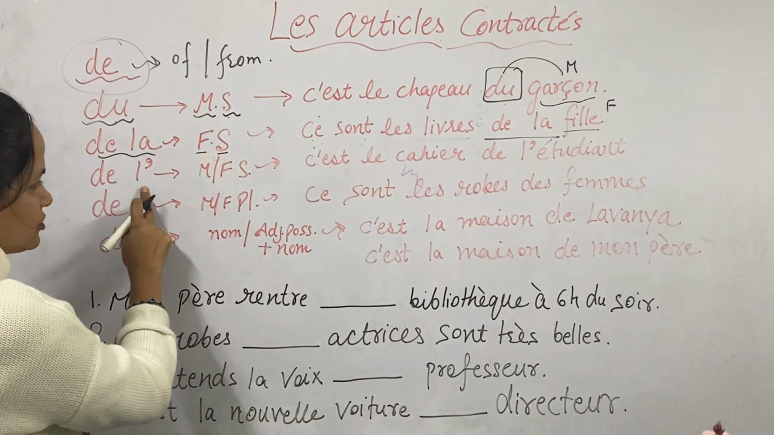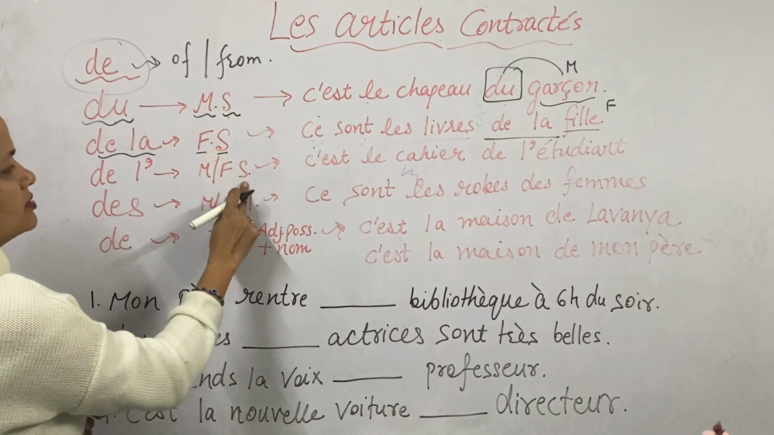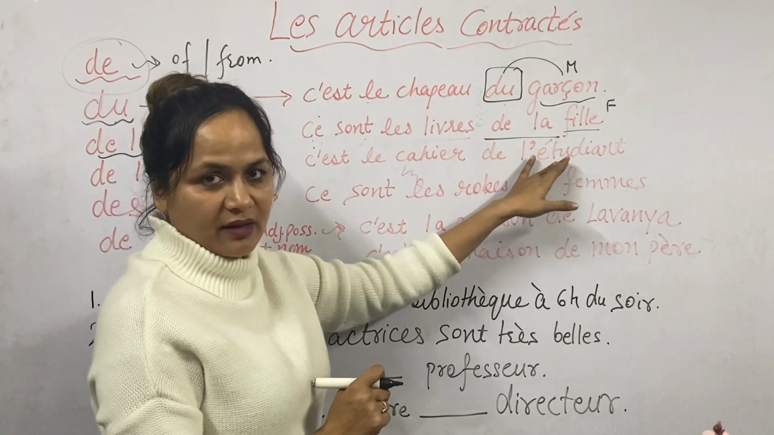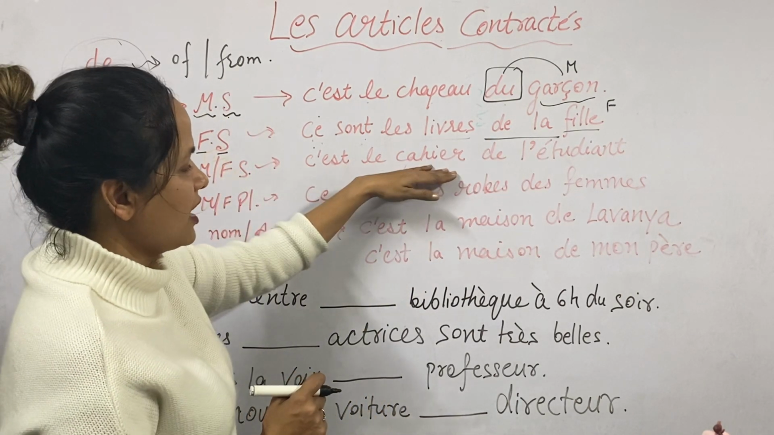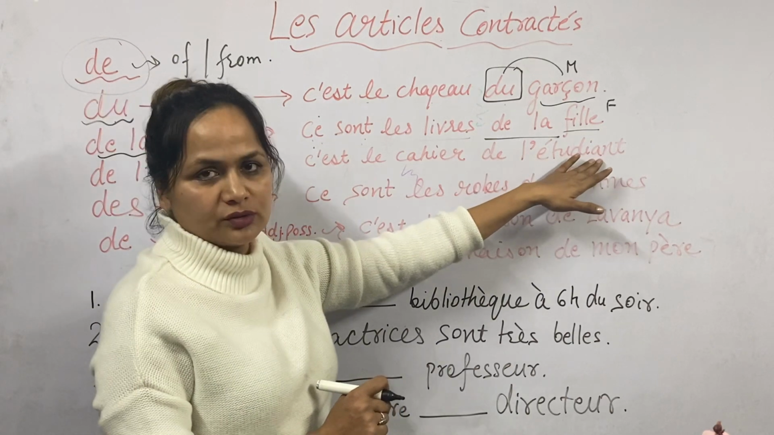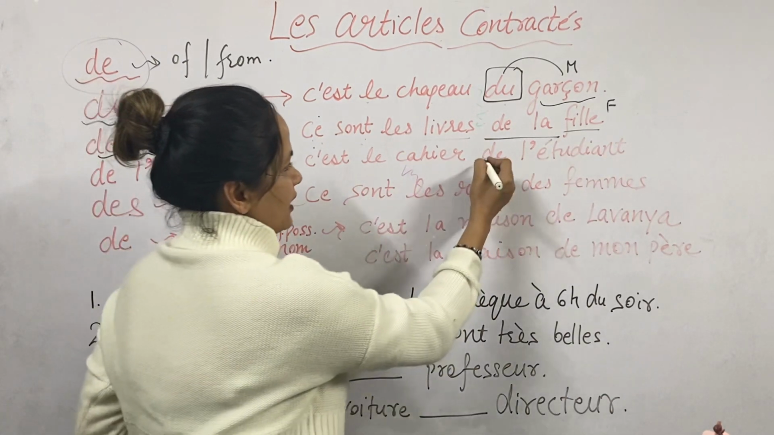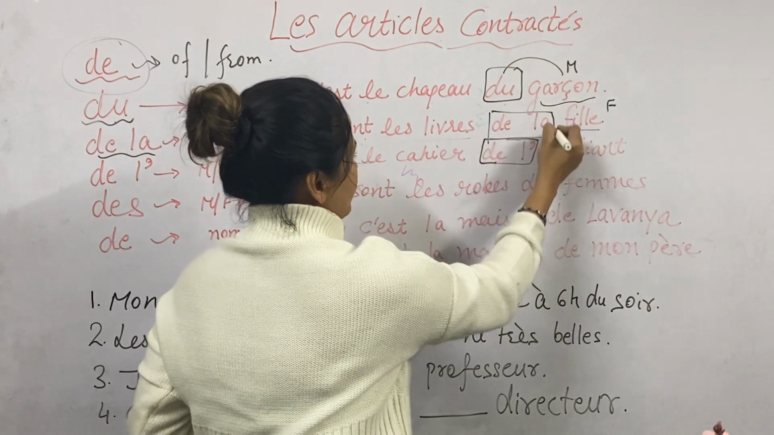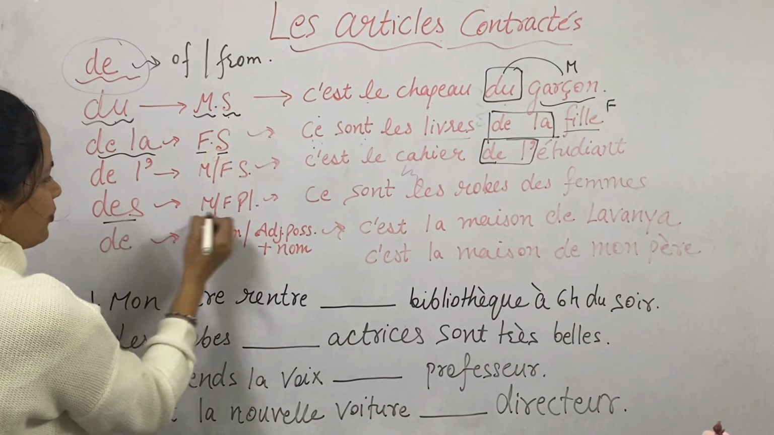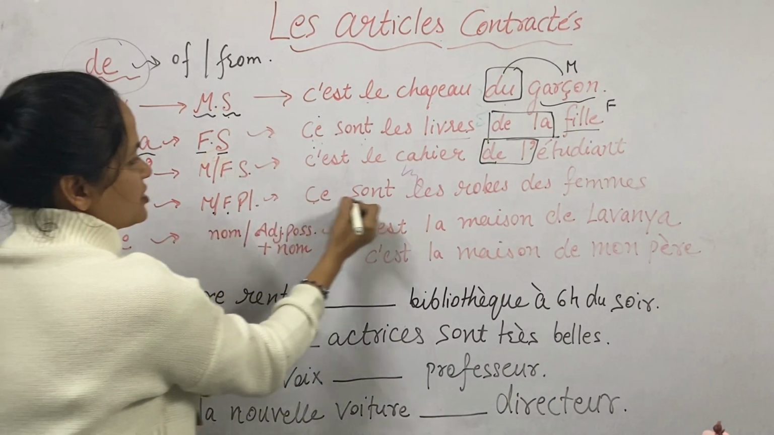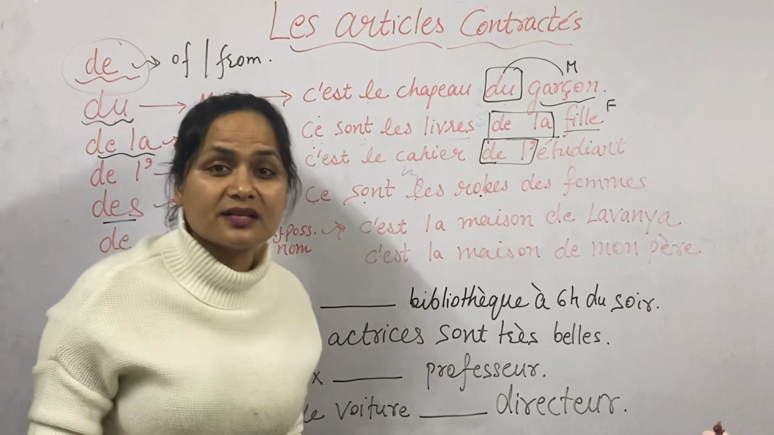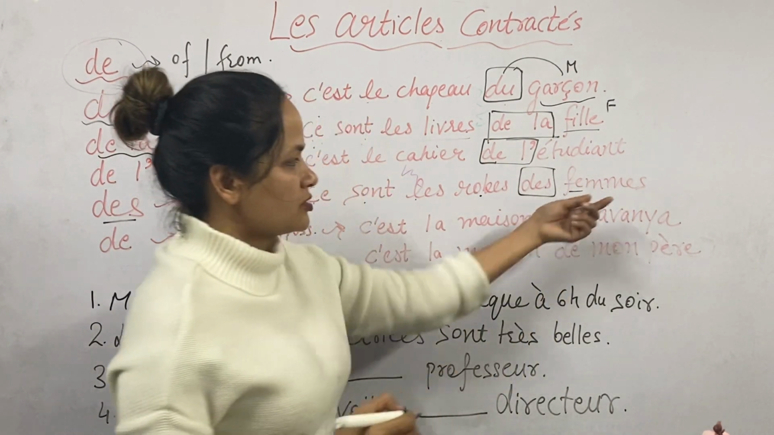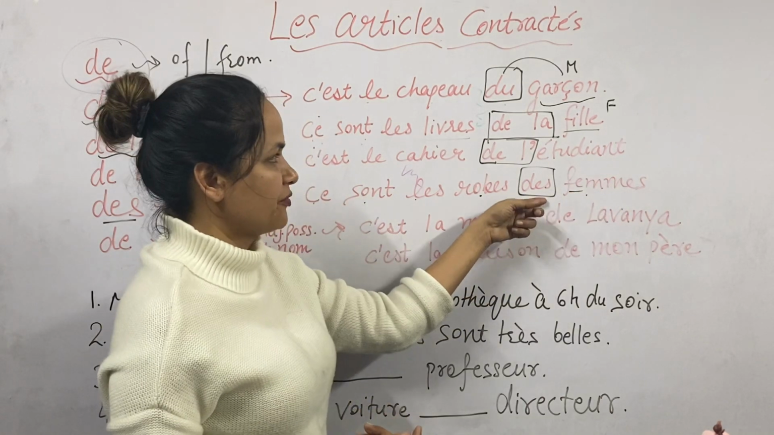De l'apostrophe: masculin, féminin, singulier. Now, whose copy is it? It belongs to the student. So, de l'étudiant. Ici, je utilise de l'apostrophe. D'accord? Next, des pour pluriel, masculin, féminin pluriel. Ce sont les robes. So these are dresses. Whose dresses are they? Des femmes. Femme, women, plural, des femmes. Right?